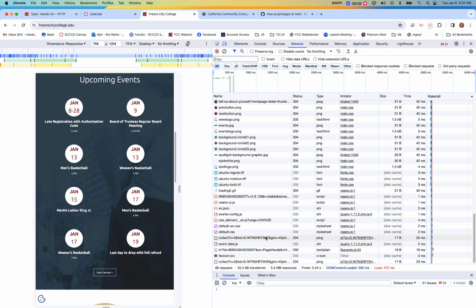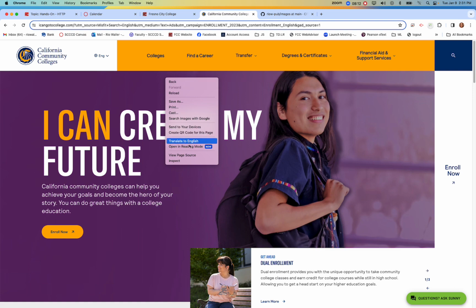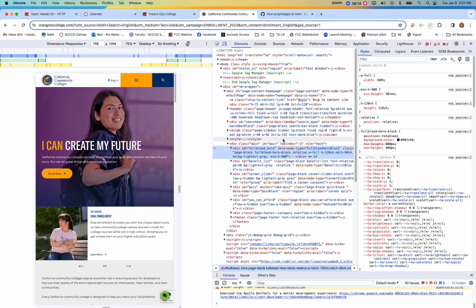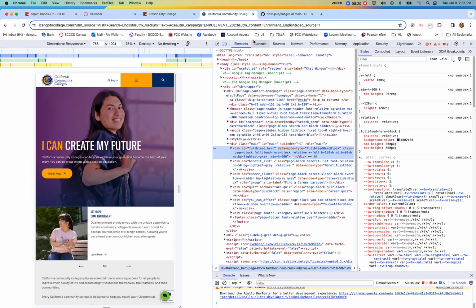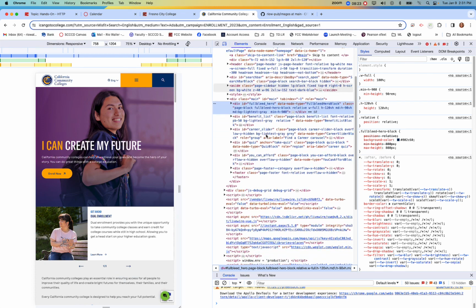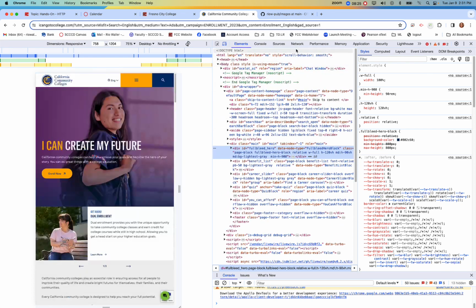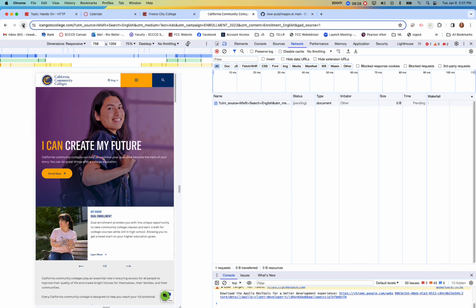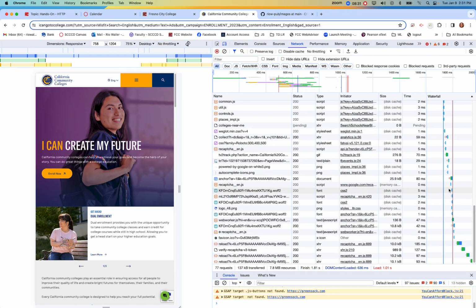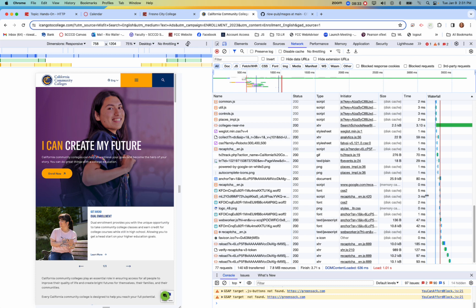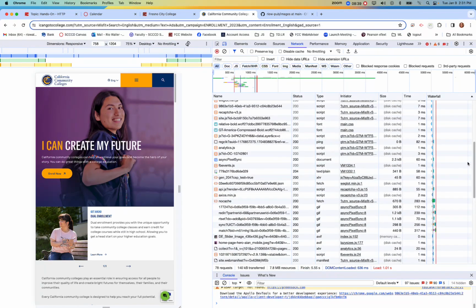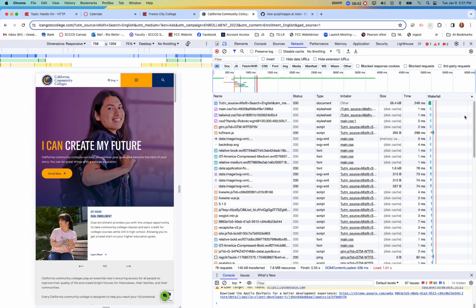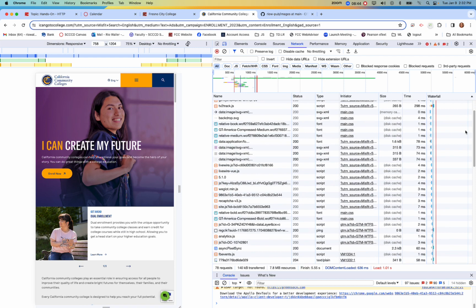So what could I say about this site compared to the California Community College site? Well, I'd do the same thing. I'd go inspect. I would navigate. I'd look over this and see how it is similar and how it's different. And again, there's so much content here. Try not to get overwhelmed by it, but eventually move over to network, hit refresh, and watch what happens. Again, here's the waterfall of things. And waterfall, in this case, is about the way that things get loaded, there's a specific way we render websites. Again, something a little beyond this course, but it's good to start talking about.